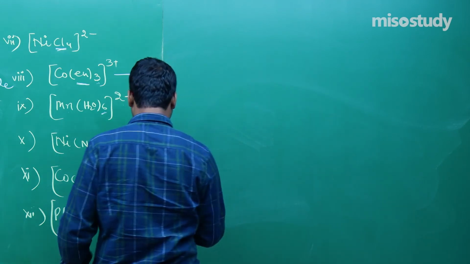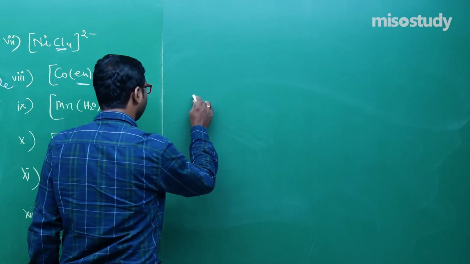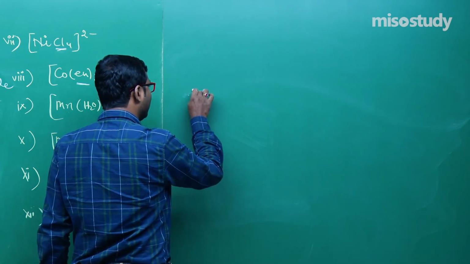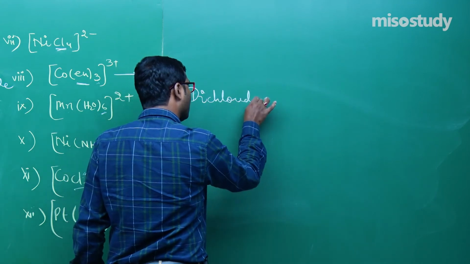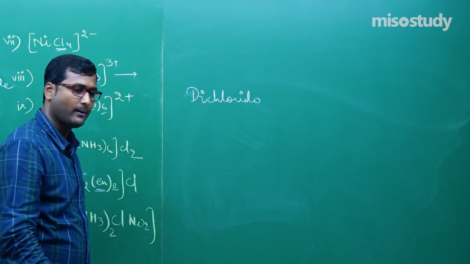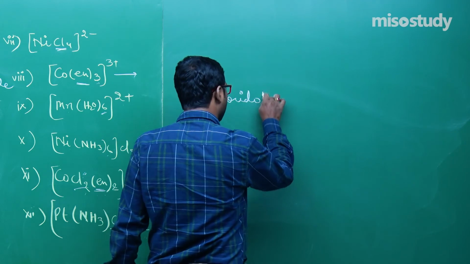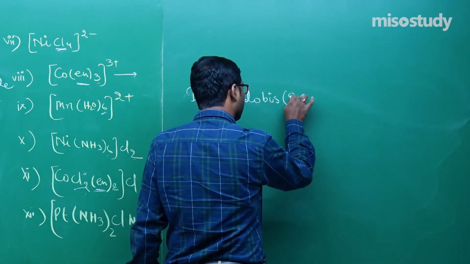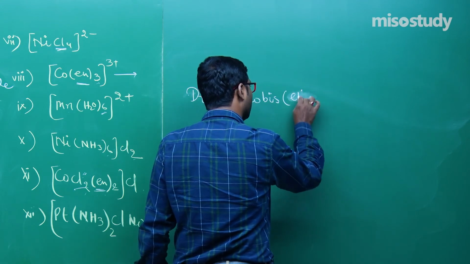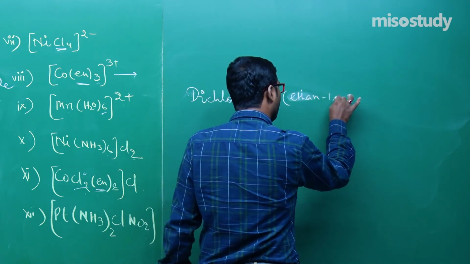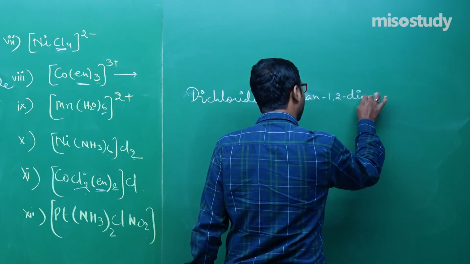Now I have to write the name, I think. Dichlorido bis ethane-1,2-diamine.